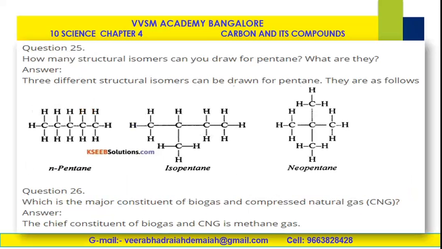See how many structural isomers there are. What is an isomer? Isomerization is nothing but having the same molecular formula but different structural formulas. Suppose, for example, pentane. Pentane has C5H12. So this C5H12 is called a pentane molecule.